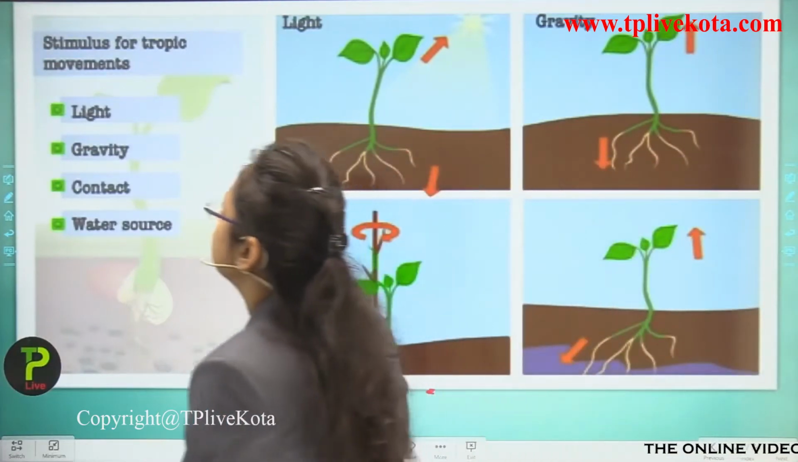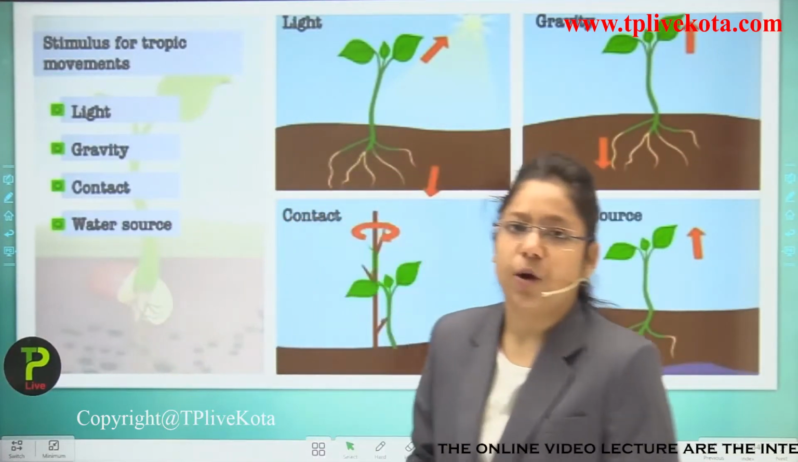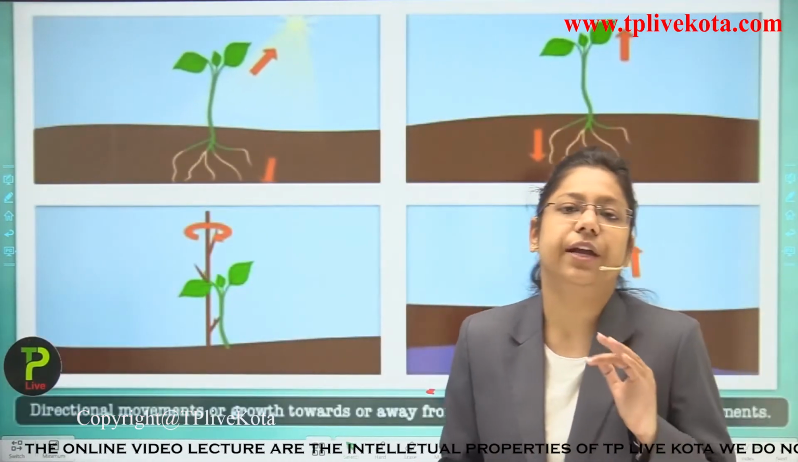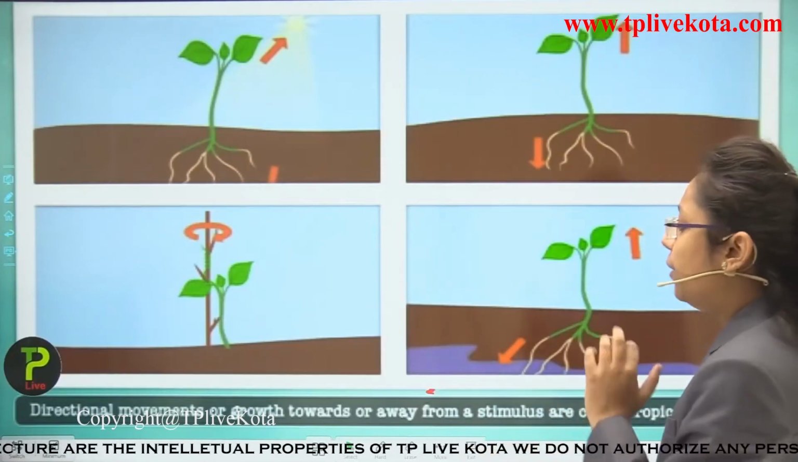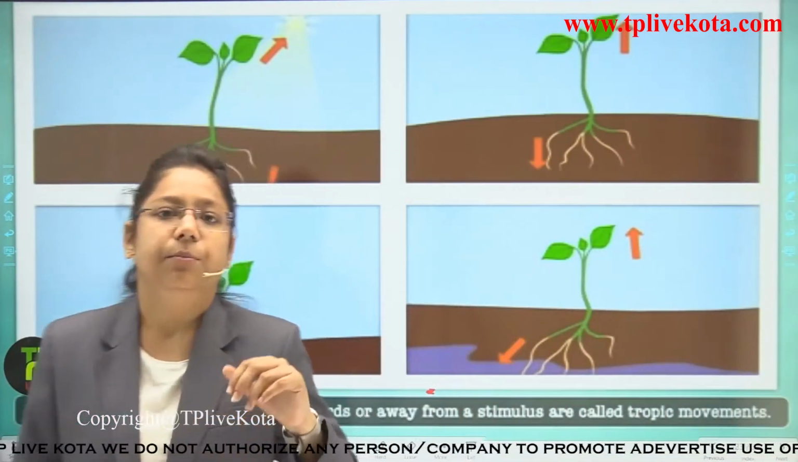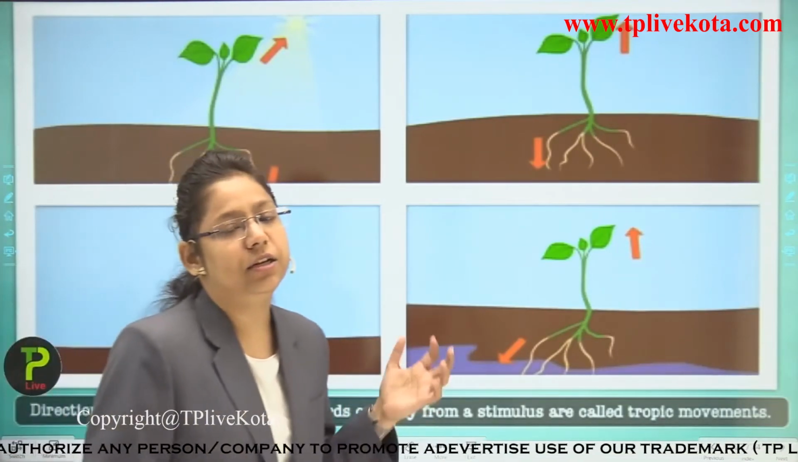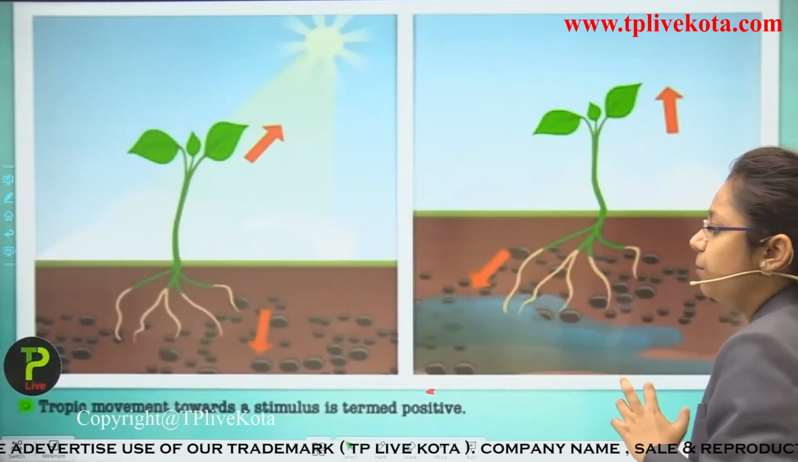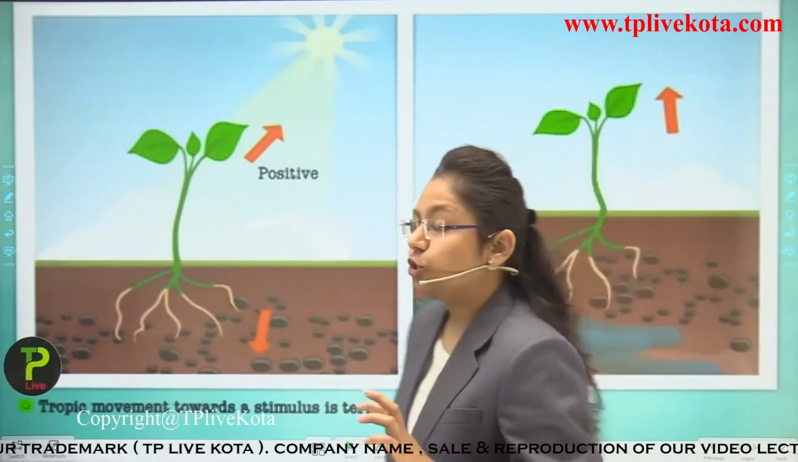So first, if you see here, these are the kinds of tropic movement like light, gravity, contact and water source, which we have studied till now. Okay, now you can see here that these are the 4 types of movement which can be seen depending upon the type of direction in which they are going. Okay, now if you see here that tropic movement towards the stimulus is to be positive.